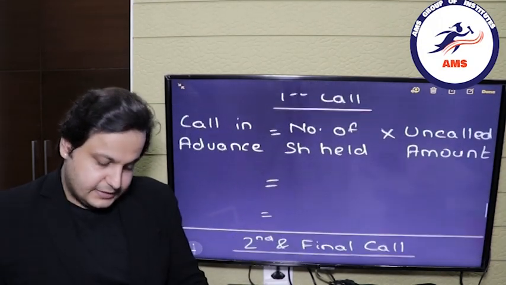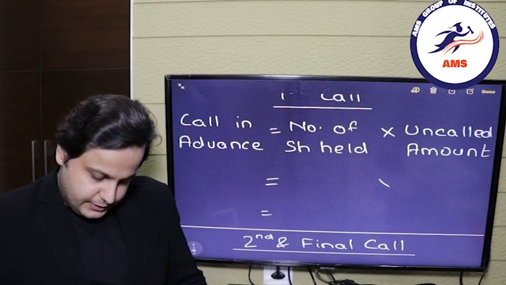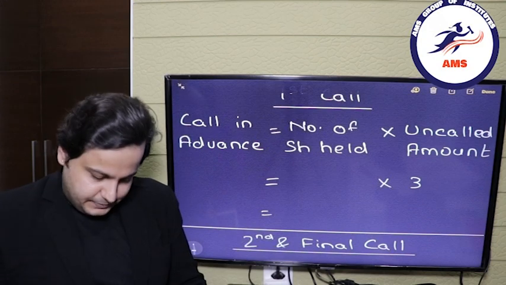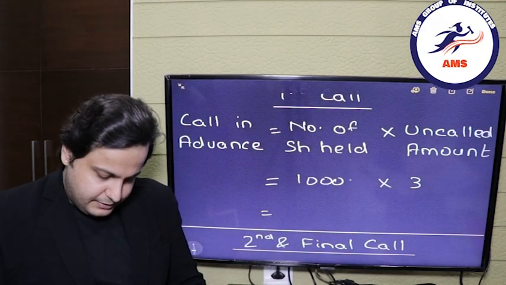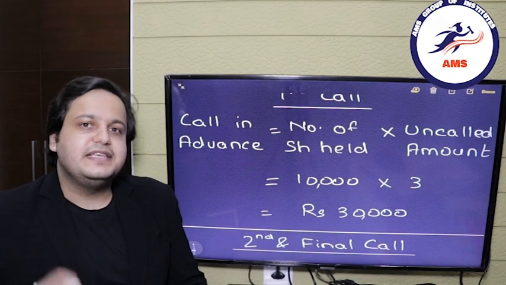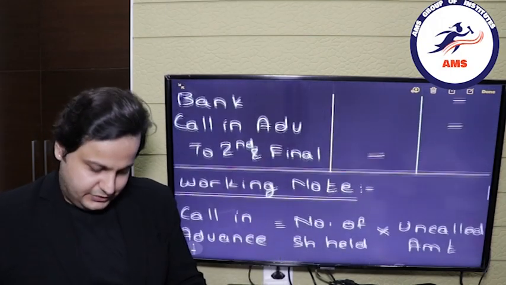What will be the first call amount? It was 3 rupees, so over here it will come 3. And what was the number of shares held? It was 10,000. So 10,000 multiplied by 3 is rupees 30,000. This is the amount which we will debit in the payment entry for the first call.